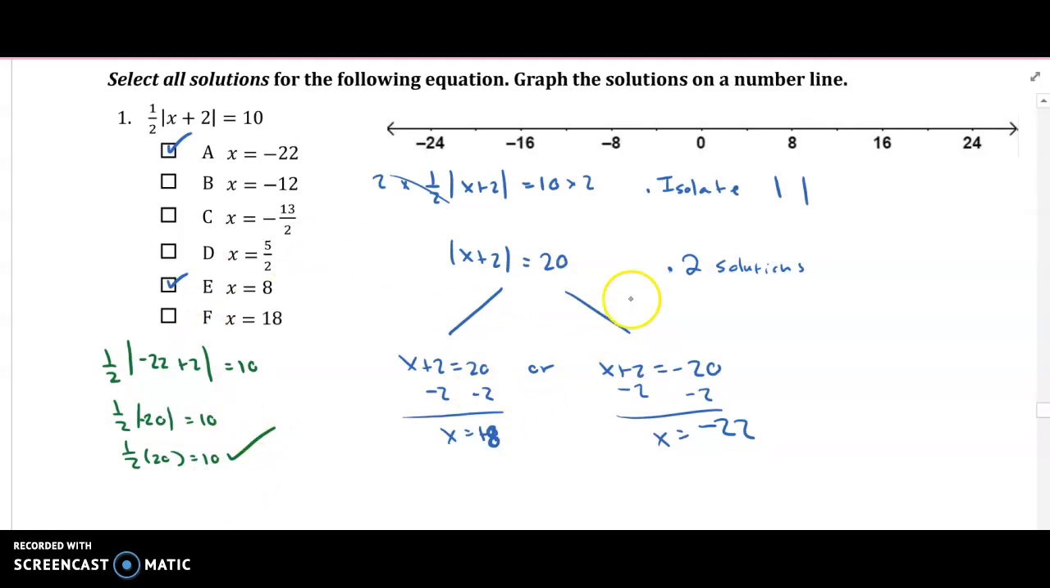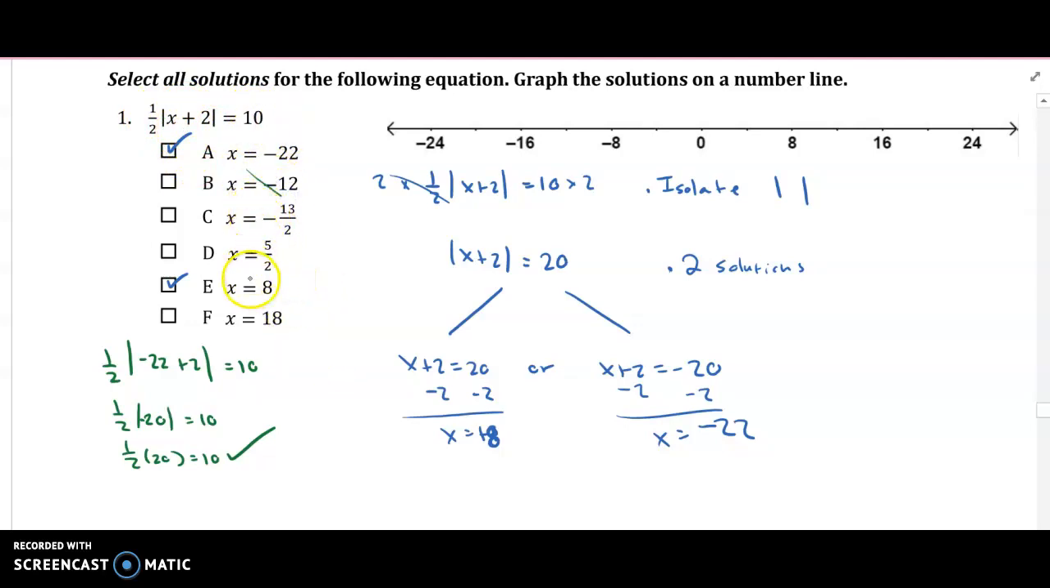So even if you didn't know how to do all this, you can figure out what the solution is by plugging it in and seeing if it works. So let's see if negative 12 works. Let's just do it in our heads. Negative 12 plus 2, that's negative 10. Half of negative 10 is negative 5. That's not 10, right? So that doesn't work.